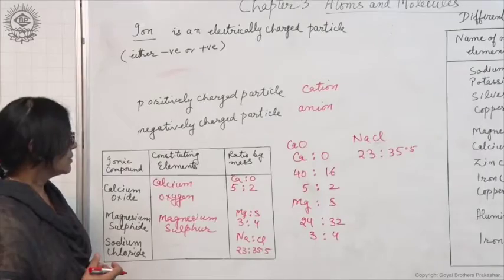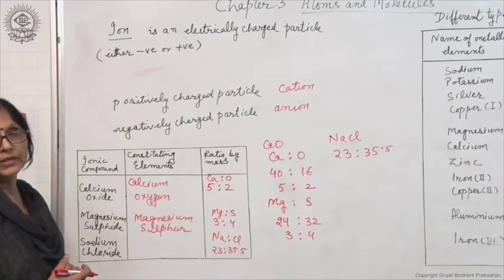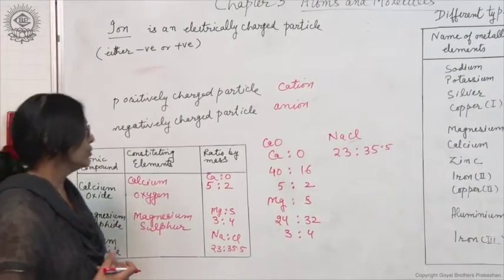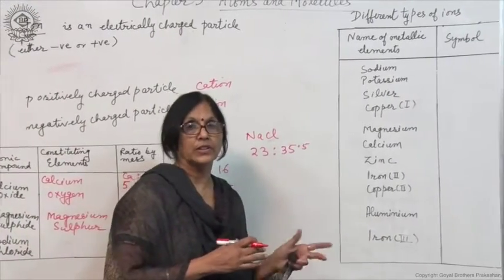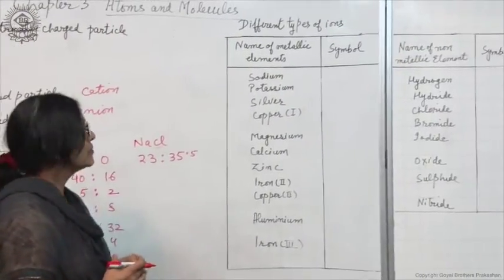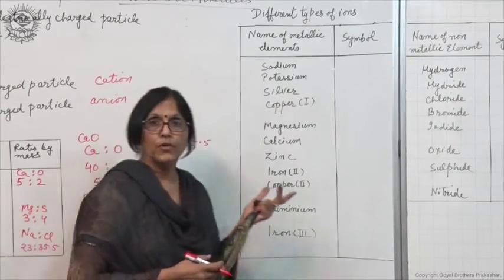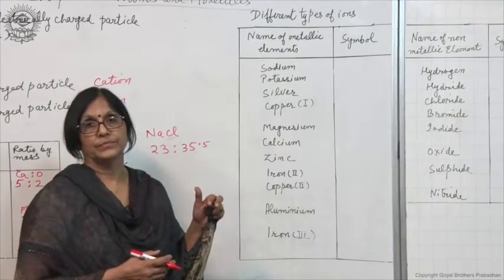Now, let us see some of the ions. As I have already told you, the ions are of two types, positively charged ions and negatively charged ions. Positively charged ions are formed from the metals.